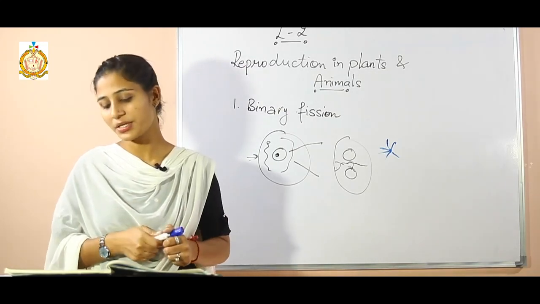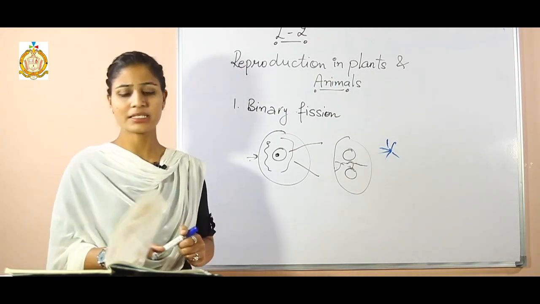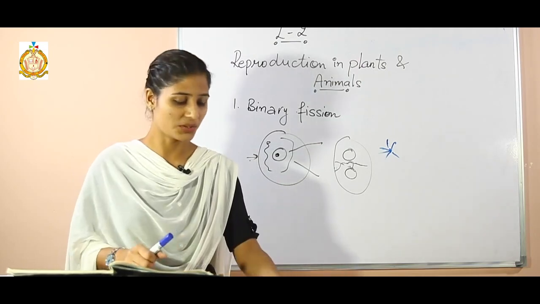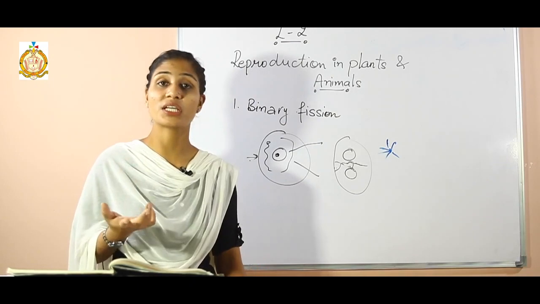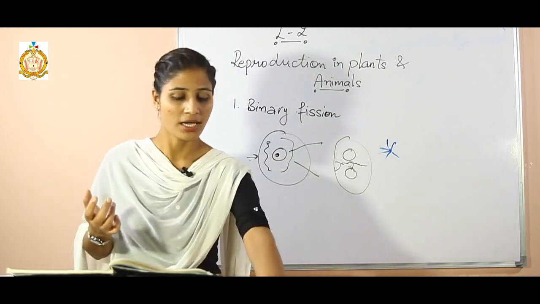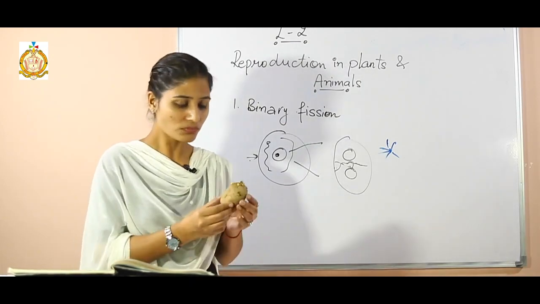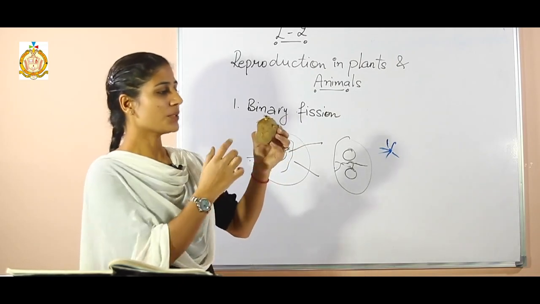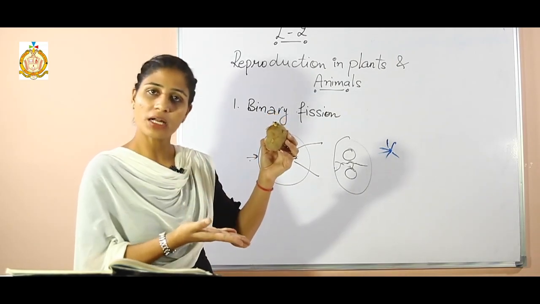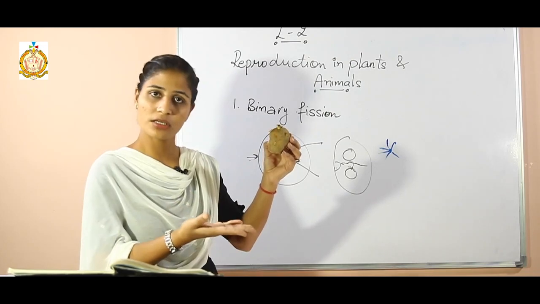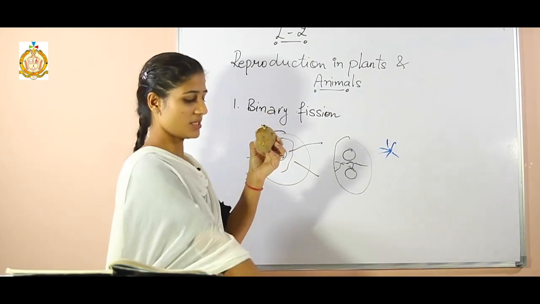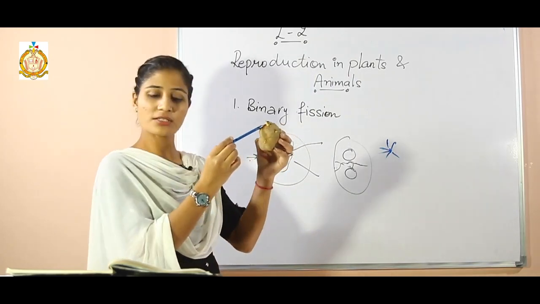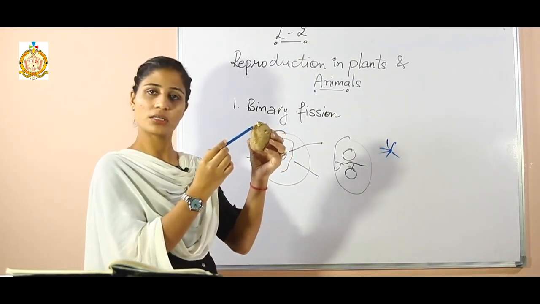First is by underground stems. I will give you an example. You have seen that a few vegetables we get underground. I have the example of the potato. This is a potato, and you know that this is an underground plant. We get it under the soil, and on the potato you are able to see this part, which is known as the shoot of the potato.